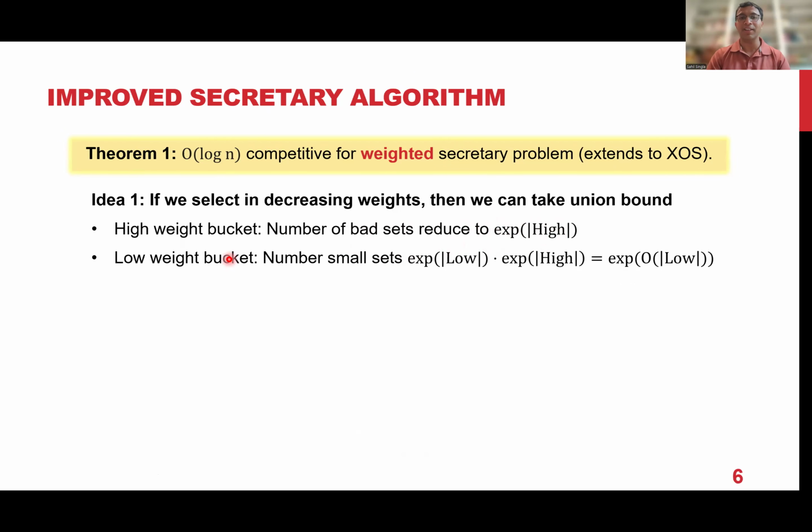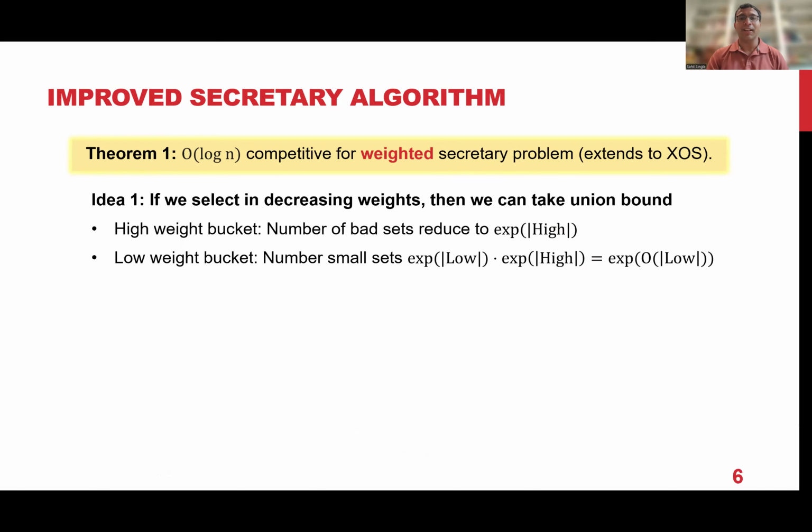On the other hand, when you're thinking from the perspective of low weight elements, although high weight elements have been selected before, the number of high weight elements is much smaller than the number of low weight elements. So even if you multiply these things, it's still comparable to the number of low weight elements. Hence, you can afford to take a union bound over all of them. So basically, if you can somehow go in the decreasing order of weights, these union bounds can be made, at least at an intuitive level. And that's the first underlying intuition.